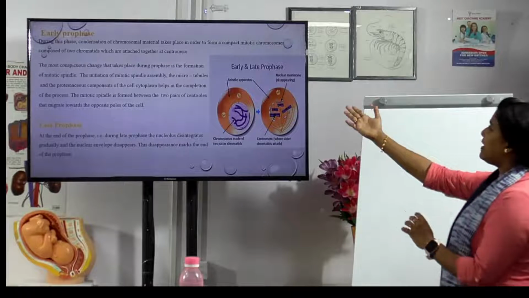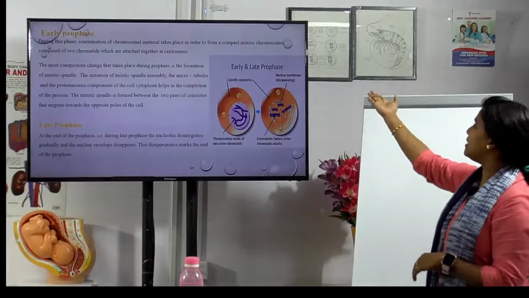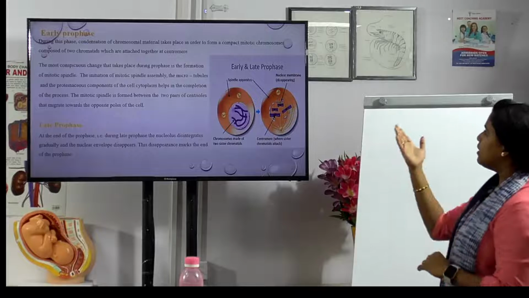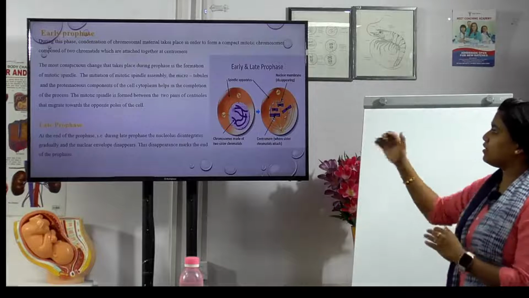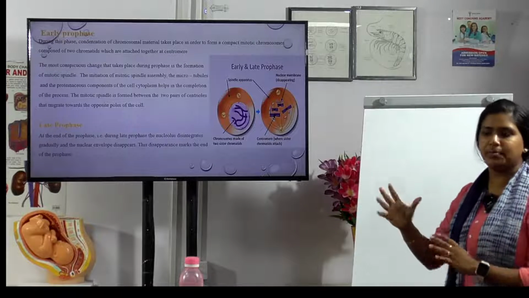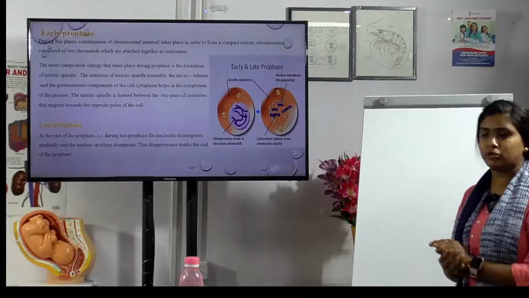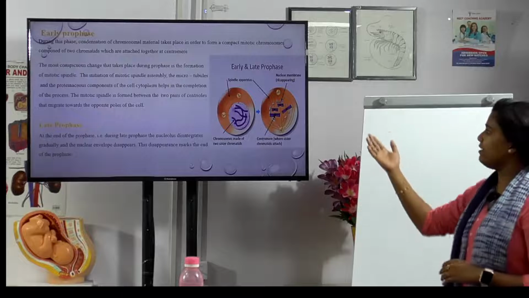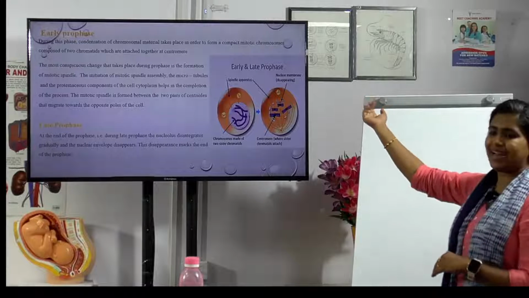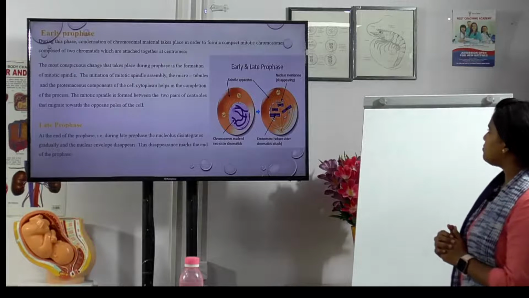During this phase, what happens? They form compact mitotic chromosomes composed of two chromatids. At first they were a single strand, and now they form two layers. That is, mitotic chromosomes composed of two chromatids. Chromatids make a chromosome, right? So they have two chromatids which are attached together at a centromere.